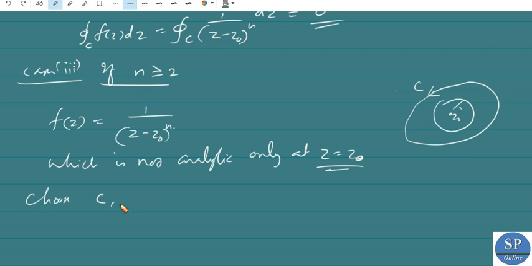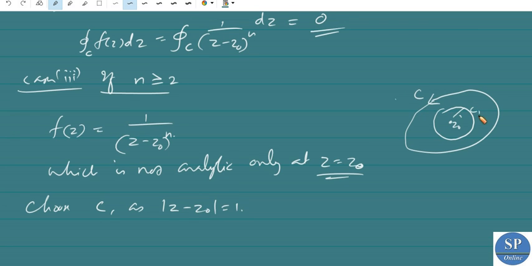Choose C1 as |z - z0| = 1. That is, this is C1. So on C1 we have |z - z0| = 1. Therefore z - z0 = e^(it) for 0 ≤ t ≤ 2π.